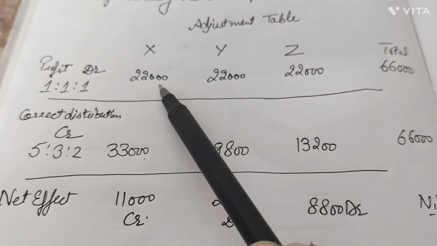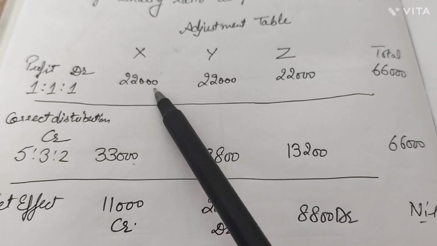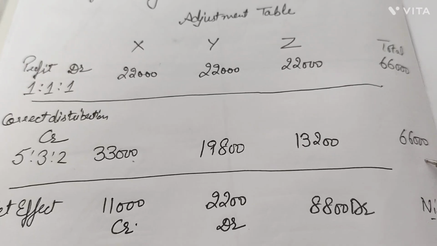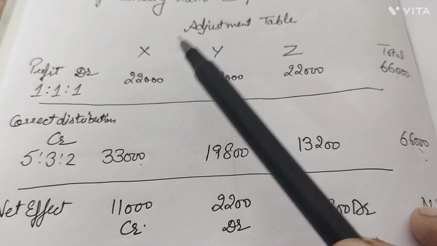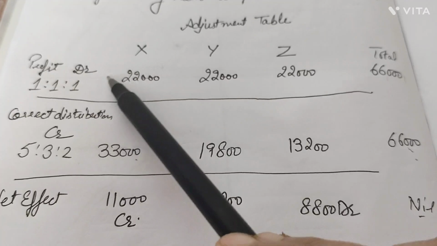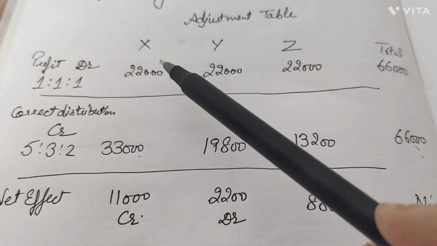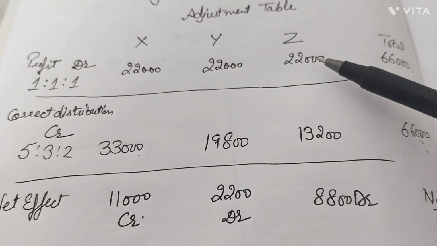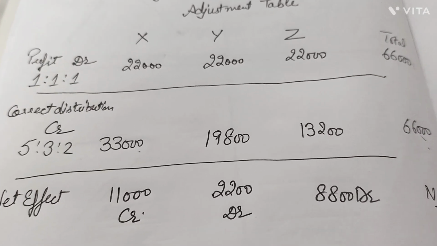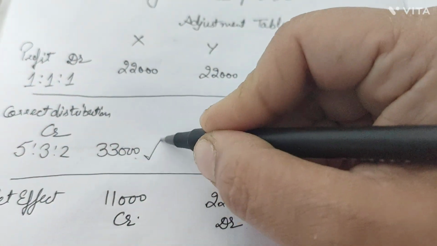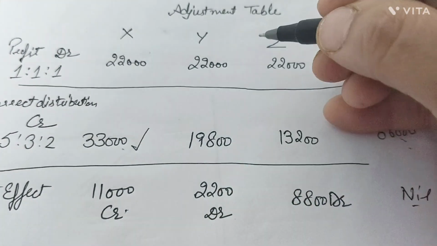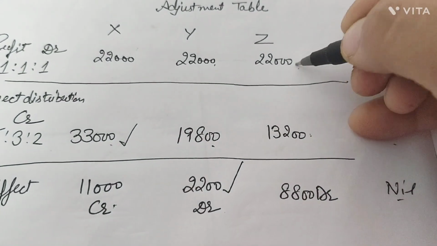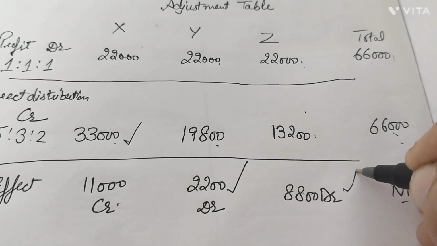The profit which was distributed equally now needs to be debited. So the debit is 22,000 each, and the total remains 66,000. For the adjustment table, we took X, Y and Z. What needs to be debited, what needs to be credited? The difference of the both is 11,000 here, here the difference is 2,200, and here the difference is 8,800. Now here the credit value was higher, so we put a credit here. Here the debit value was higher, so we put a debit here. Here again the debit value was higher, so we put a debit here, right?